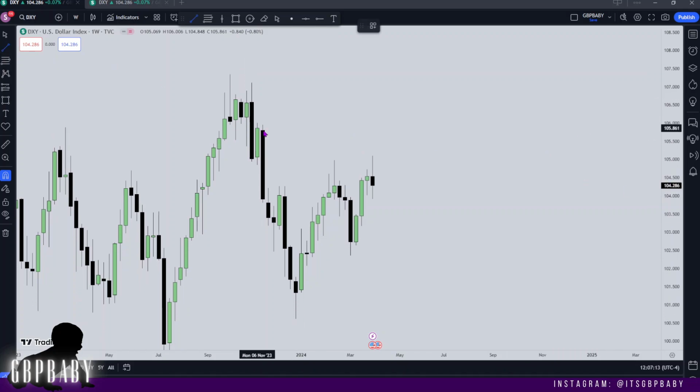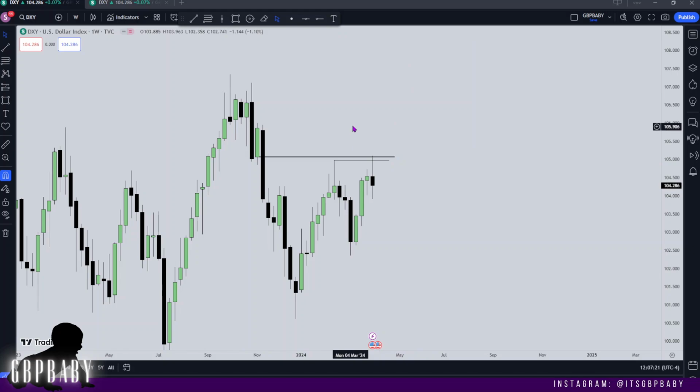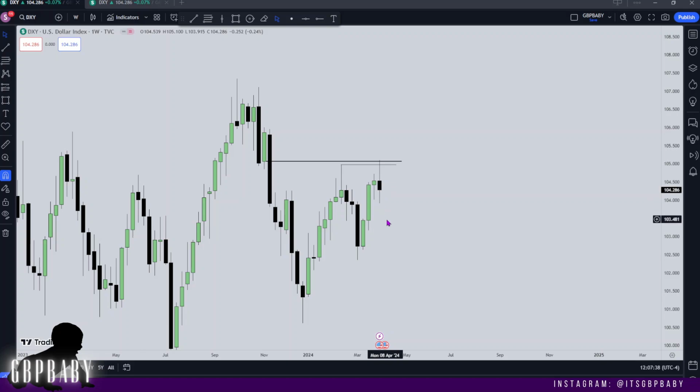So you can see we've recently taken out this swing high, and we traded into this bearish weekly order block. And you see that we had a down close week, which is also nice to see. So the fact that I'm expecting lower prices means that I do want to see a down close week moving into this new week, which means that I'd like to see the low get created on Monday, Tuesday, or Wednesday, preferably Monday. That would be nice. I am expecting consolidation on Tuesday, especially with CPI on Wednesday. But overall, I am expecting lower prices and to see us start heading down into this fair value gap.